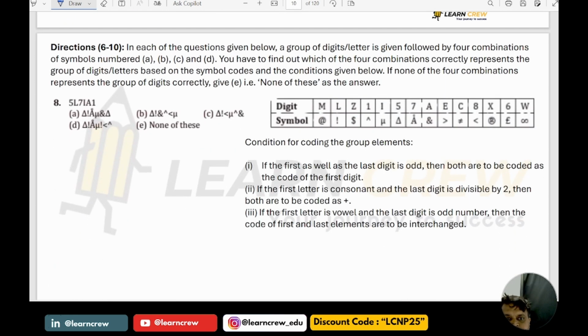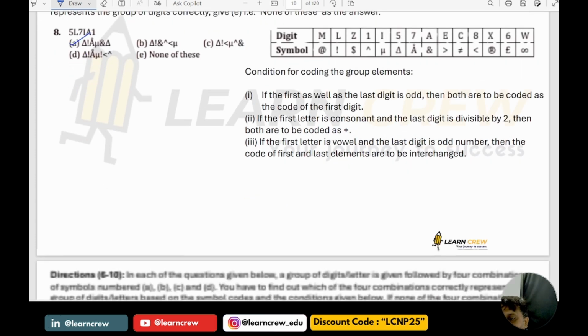Now the 8th one. First one, last one, both are odd. Then both are to be coded as the code of the first digit. The first digit is 5 here. 5 is the delta symbol. Both have to be delta. Both are delta only for the first option. So that is the answer.